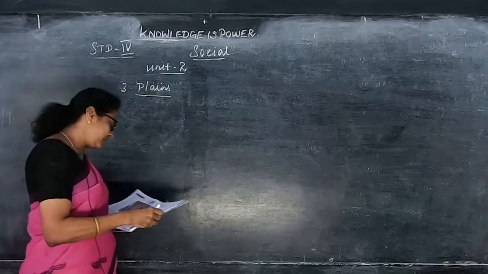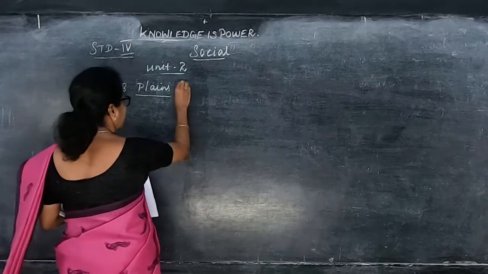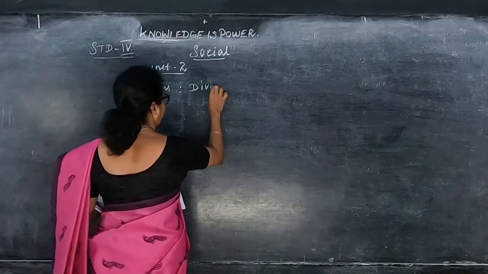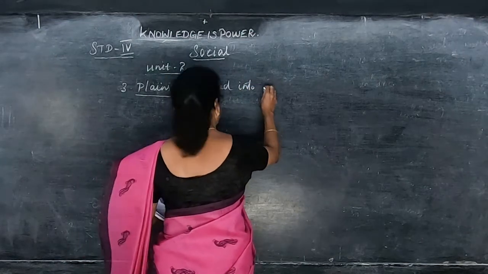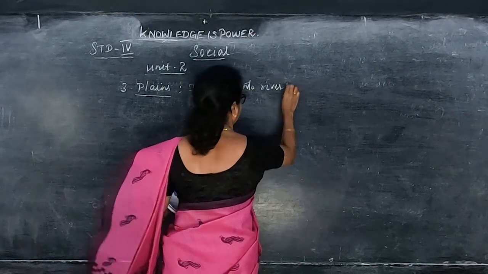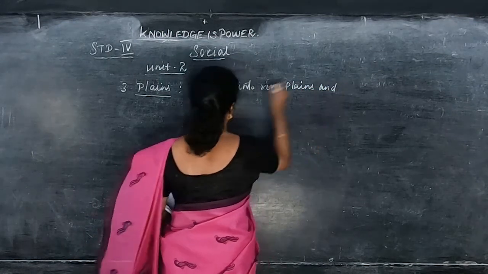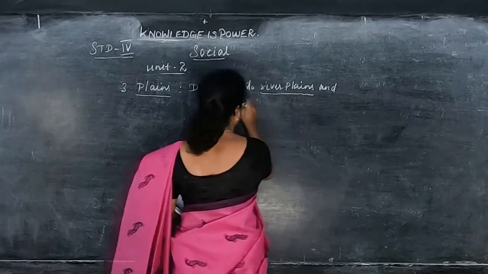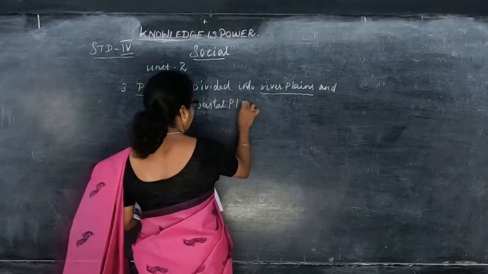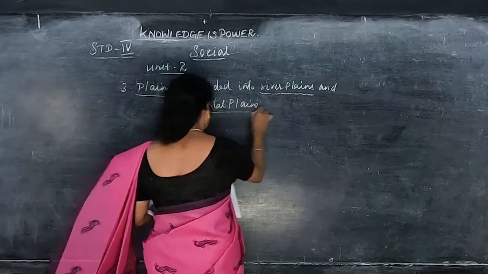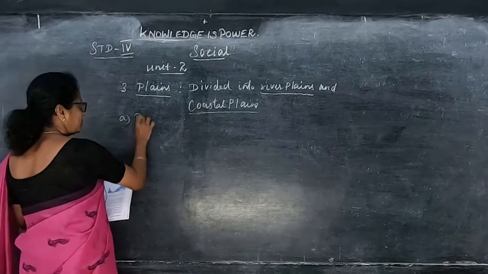The plains in Tamil Nadu can be divided into river plains and coastal plains. So what do you mean by the river plains? We will say that one by one now, children. So A is river plains.